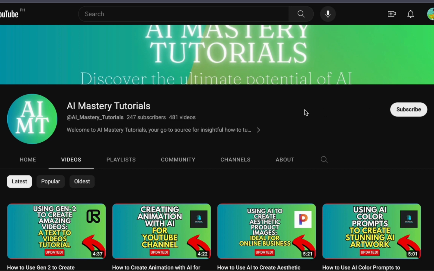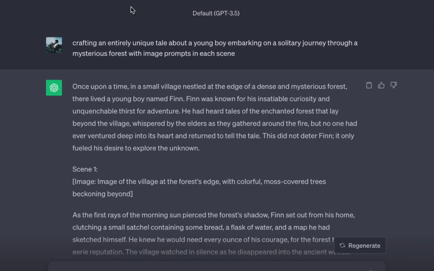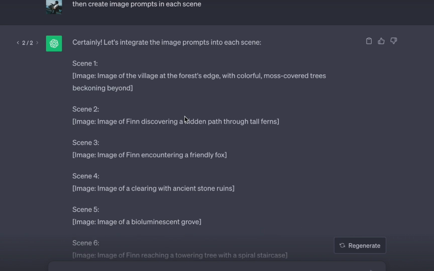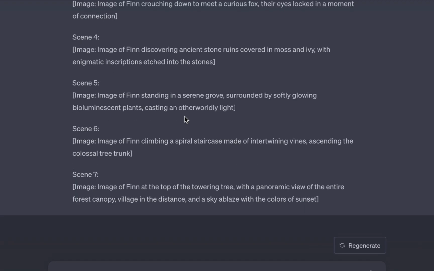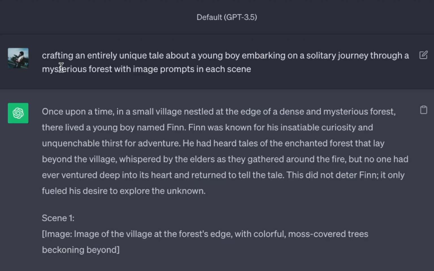To begin, please navigate to the ChatGPT website. Now, let's dive into the exciting part of this process, creating your narrative. It is crucial to provide a clear and specific prompt to guide ChatGPT in generating your story. For the purpose of our video, we have chosen an engaging topic, crafting an entirely unique tale about a young boy embarking on a solitary journey through a mysterious forest.